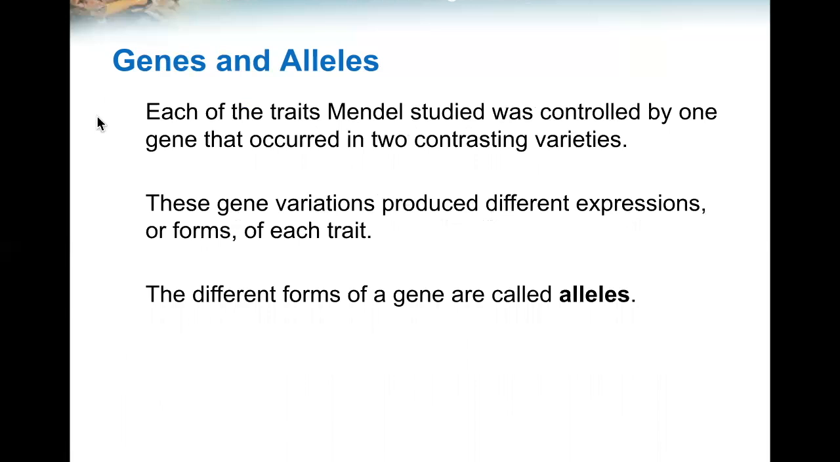Each of the traits Mendel studied was controlled by one gene that occurred in two contrasting varieties. These gene variations produced different expressions or forms of each trait. The different forms of a gene are called alleles.